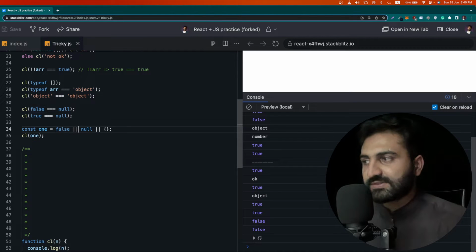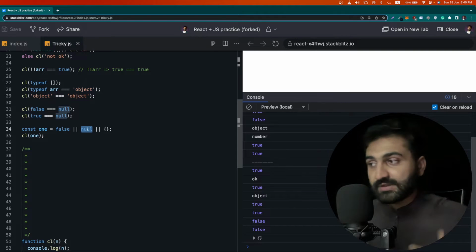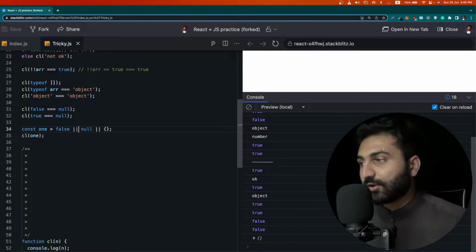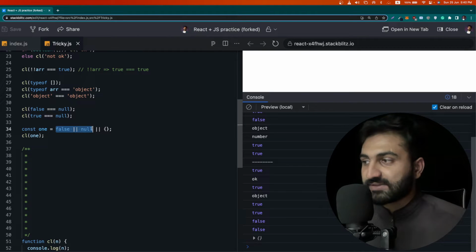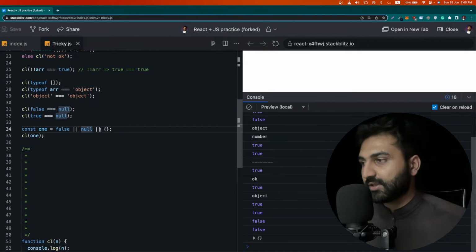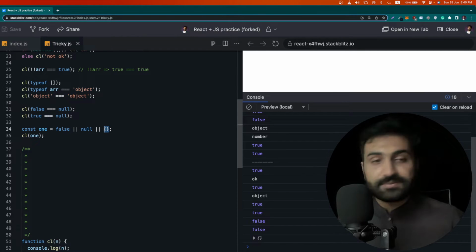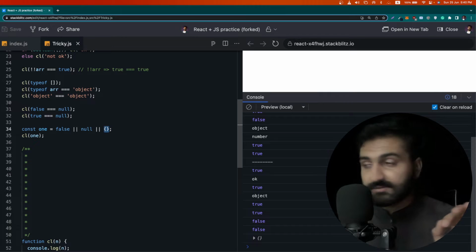It evaluates the first value: oh, it is false. Now let's move toward the next value. Now it comes to the second value, it is null. So there is also nothing. Null means nothing, so this whole expression is false so far. Now this will move towards the third value, an empty bracket, which is an object.